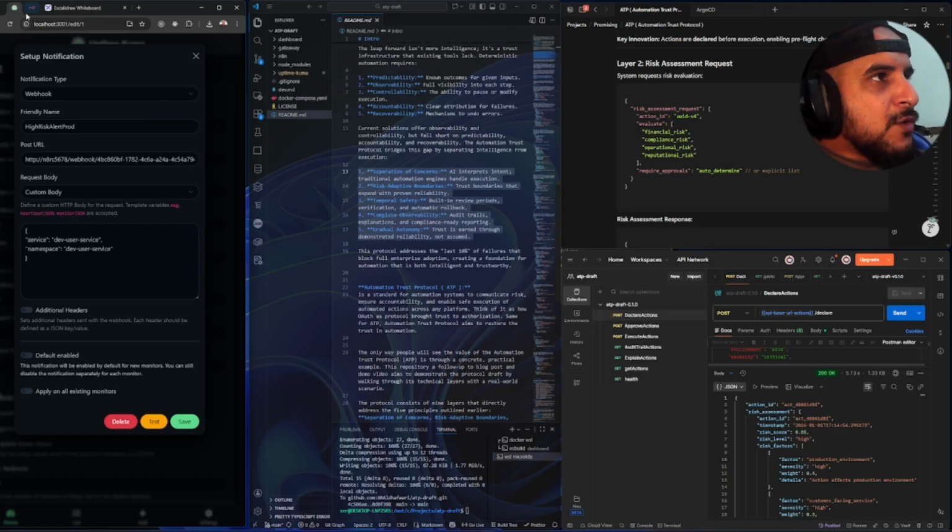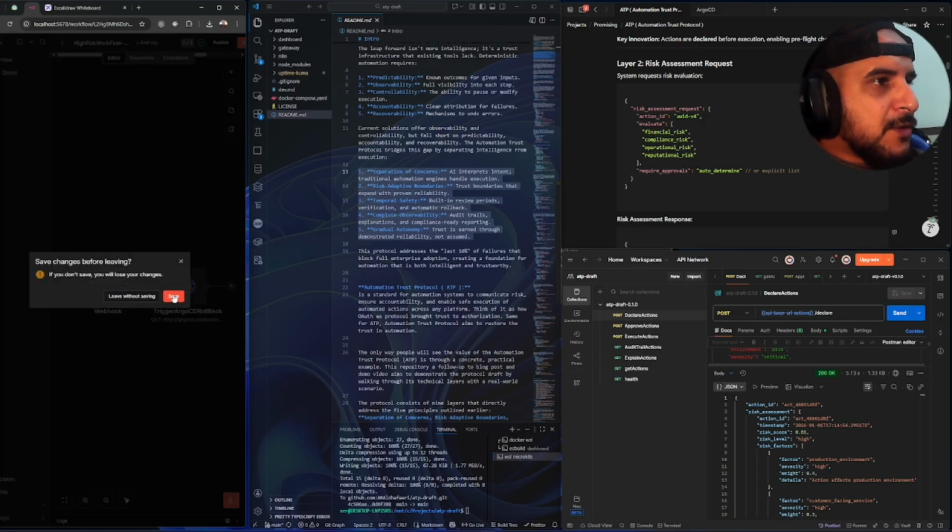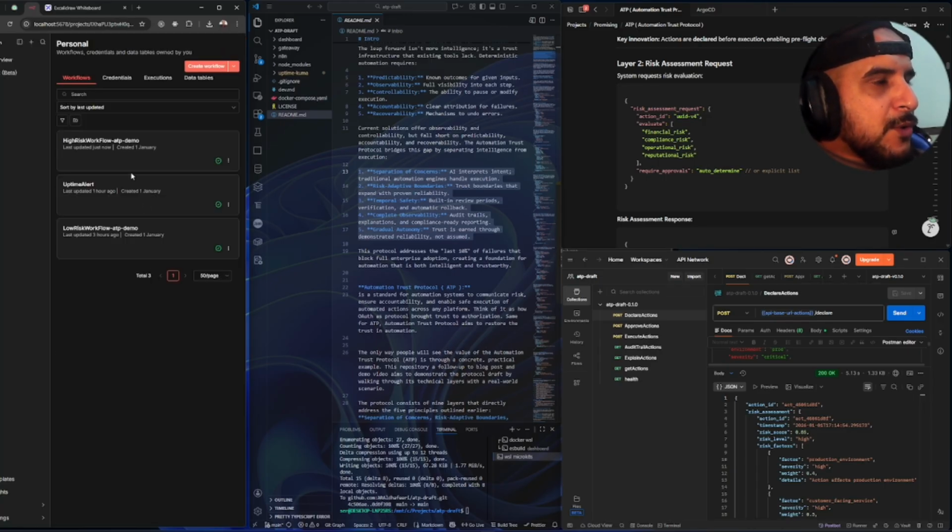And also we have an automation engine to implement ATP. That's what ATP is all about, right? So we're going to have three of them, three automation engines, and as you can see here, we have high risk, workflow ATP demo, and low risk. And low risk is just going to auto roll back a deployment, right?